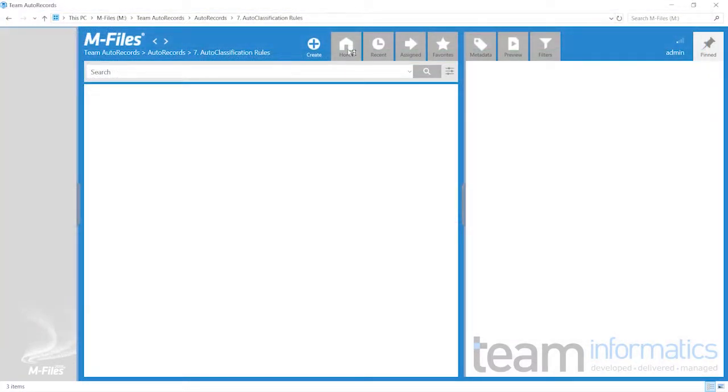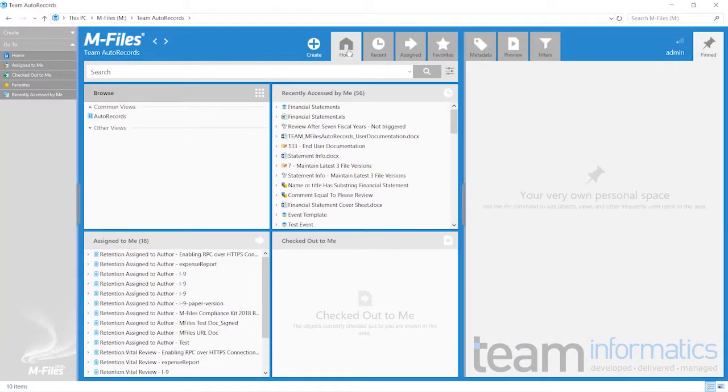Every part of the AutoRecords system has been designed to make compliance and records management for your organization easy to implement, easy to roll out, and pain-free for the end users.